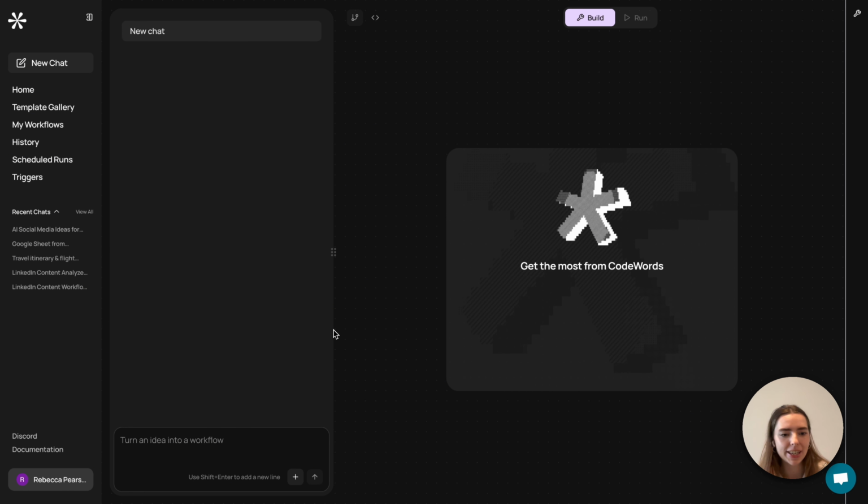It's also worth mentioning that if you're not sure what you want to automate just yet, you can ideate with Cody. So you can type in, for example, I'm not sure what marketing automations I want to create, but I know I want to do something with content. Can you come up with some ideas and help me iterate? That way, Cody will be able to help you come up with some automation ideas, even if you're not quite sure what you'd like to do yet.